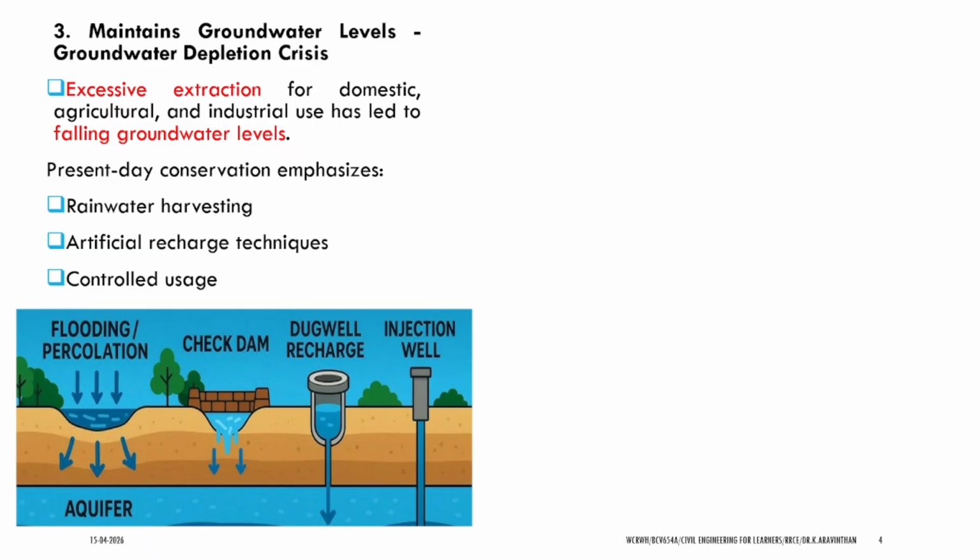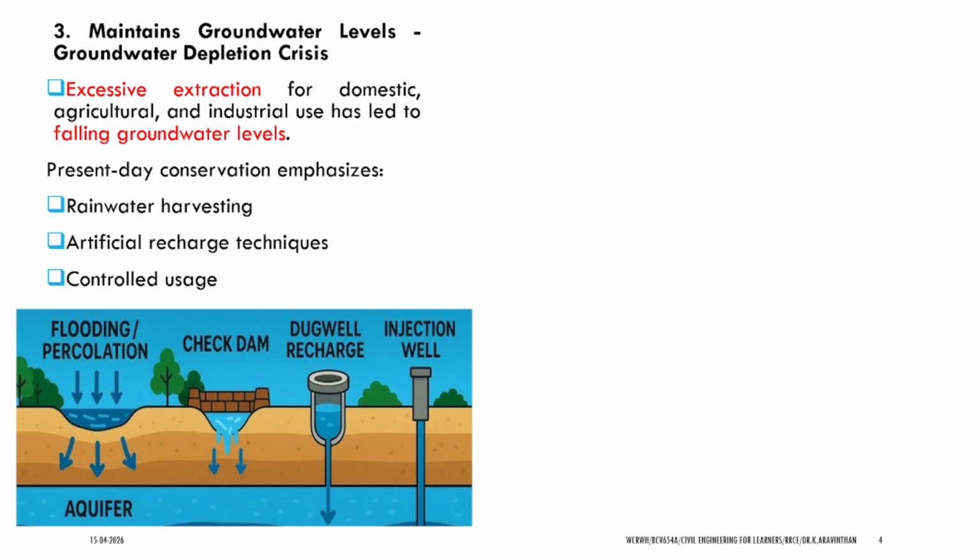By this technique, every river and every stream has to have this kind of system, check dams or dug well recharge. Water which overflows could be used for dug well recharge. Also with injection wells, whenever we collect an excess amount of rainfall, it can be let into injection wells. This helps during a groundwater crisis.